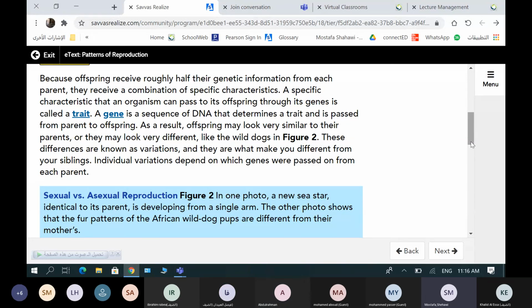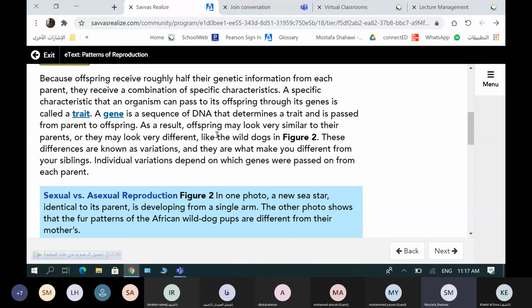Because offspring receive roughly half their genetic information from each parent, they receive a combination of specific characteristics. A specific characteristic that an organism can pass to its offspring through its genes is called a trait. A gene is a sequence of DNA that determines a trait and is passed from parent to offspring.